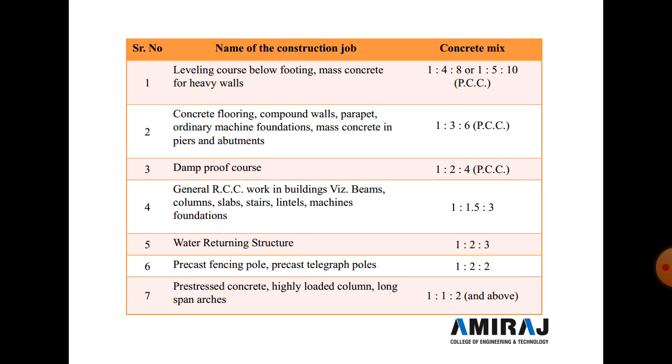The third construction job is the damp proof course. Here the DPC concrete mix ratio is 1:2:4, which is simple PCC.